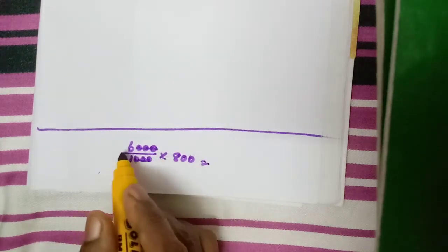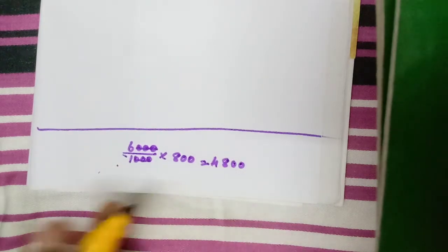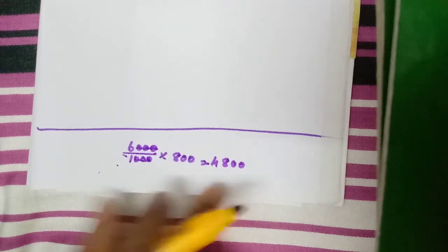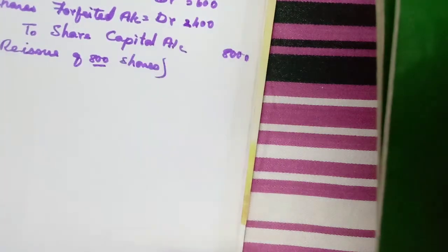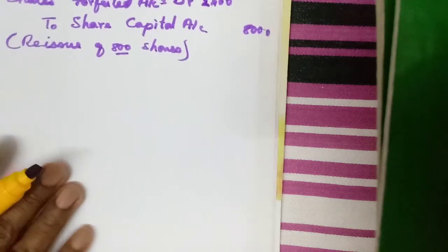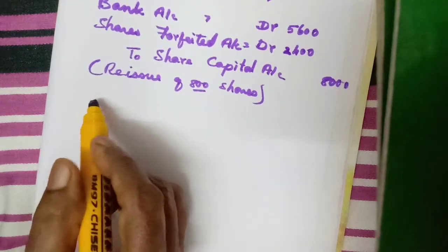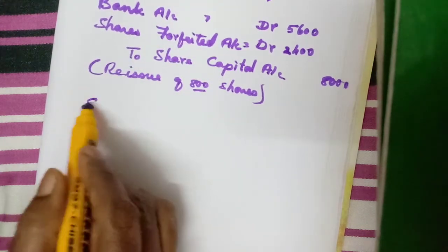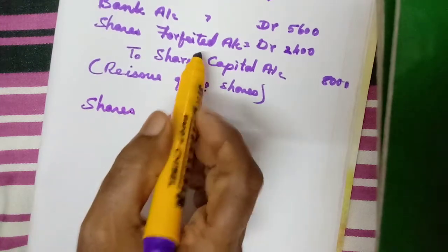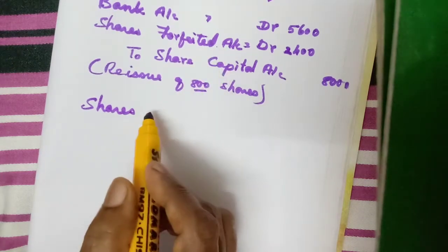6 8s are 48, so 4,800. From this 4,800 we have to deduct this 2,400. So the remaining 2,400 only we have to transfer to capital reserve account. So we need to debit the shares forfeited account, because here more credit, here a part of the debit we have debited, the remaining we need to debit.